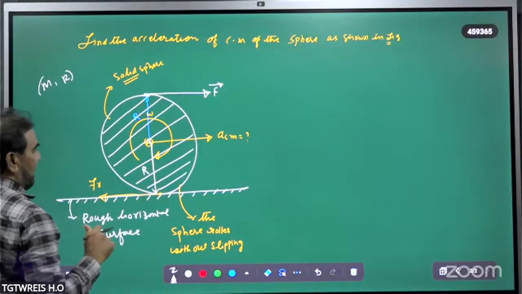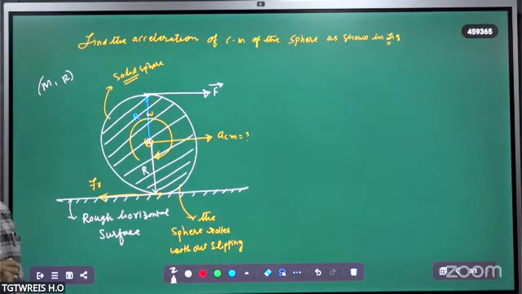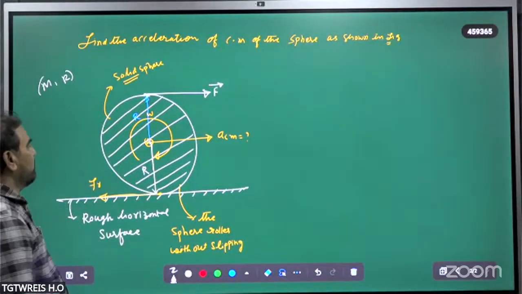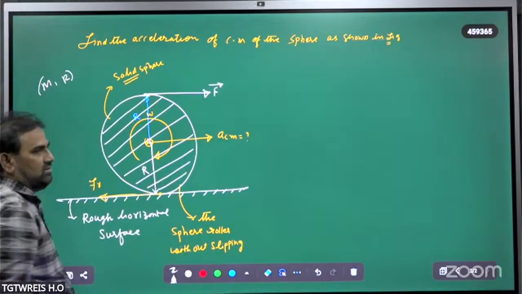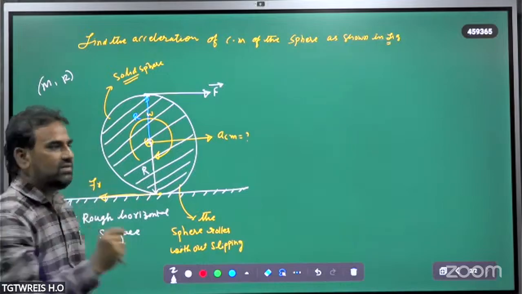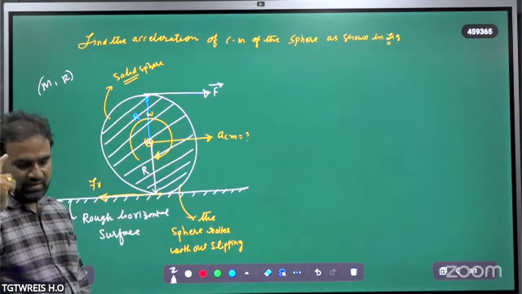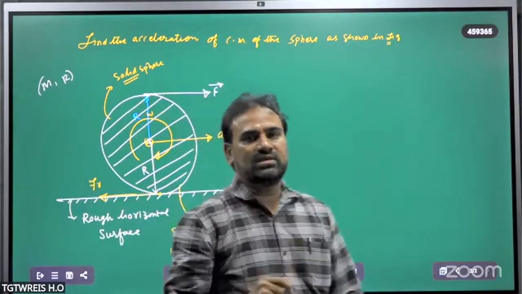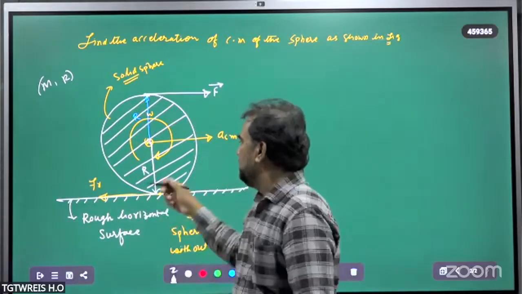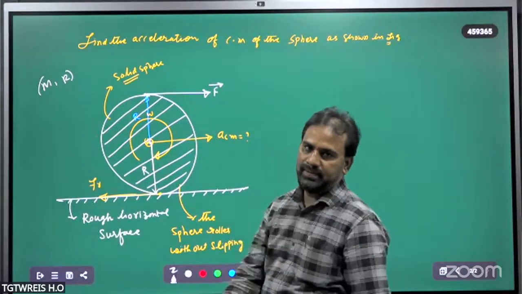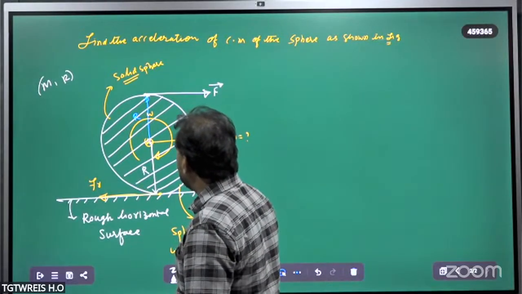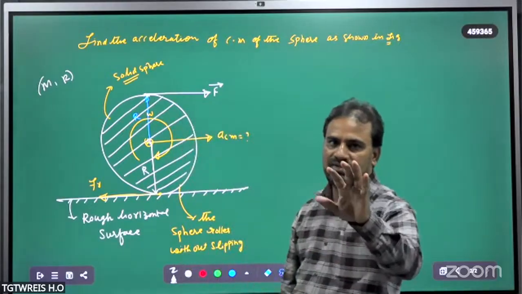It has two types of motions. First, the center of mass is moving linearly. Second, the wheel is rotating. That means one is a linear motion and the second is a rotational motion. The solid sphere rolls, so the center of mass moves linearly, and the wheel rotates, which is the rotational motion.